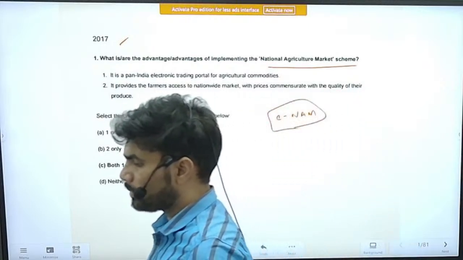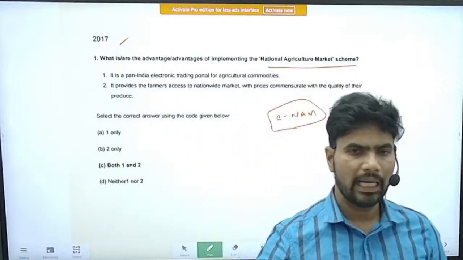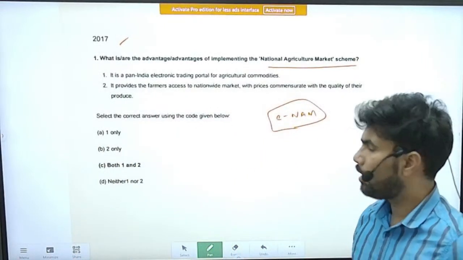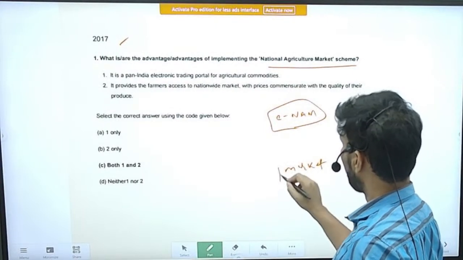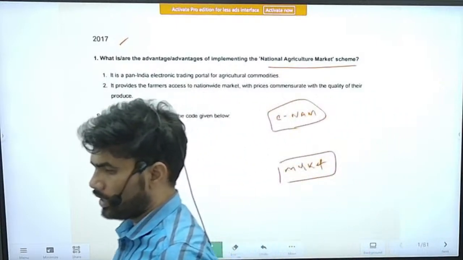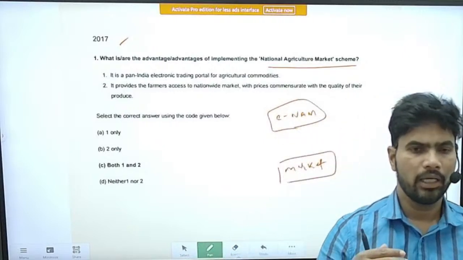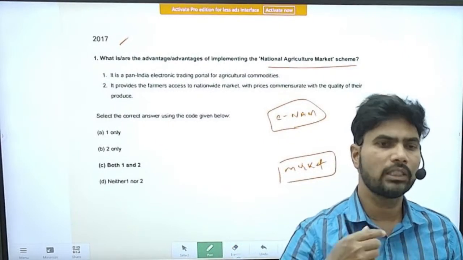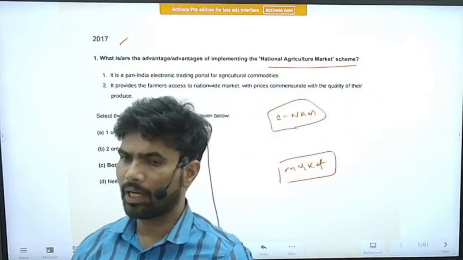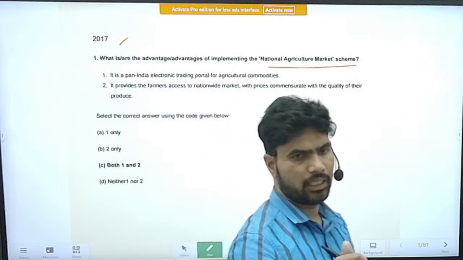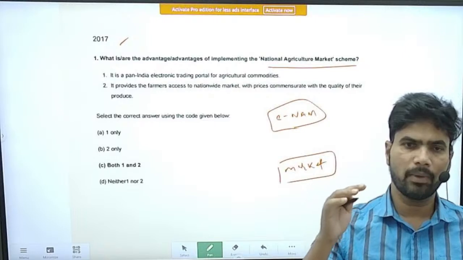So eNAM is nothing but creating an electronic market in which we can connect almost all the markets in the country electronically. So a farmer who is sitting in a particular market, or who has brought his produce to a specific market, can practically trade his produce in all the rest of the markets in the country.